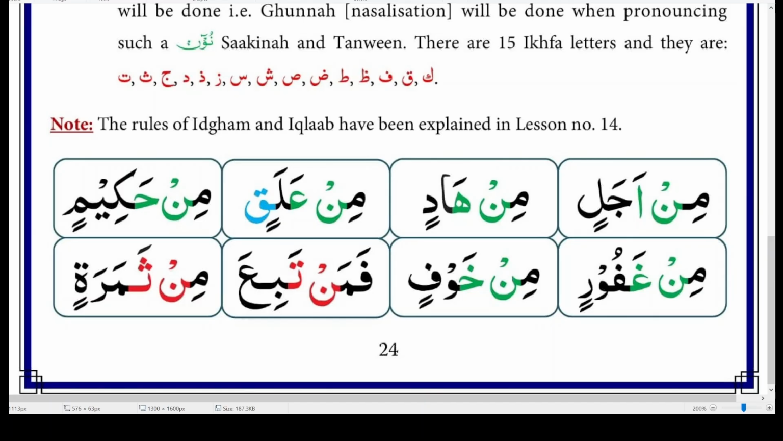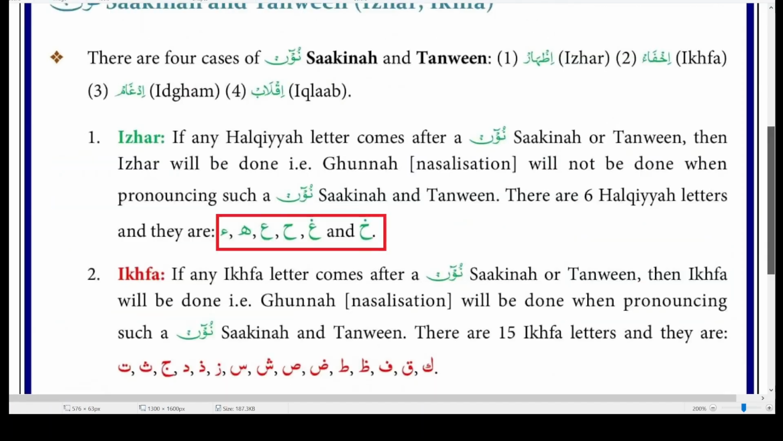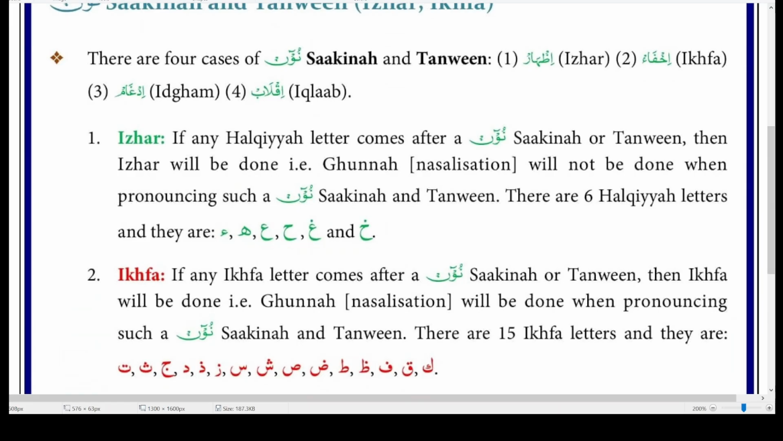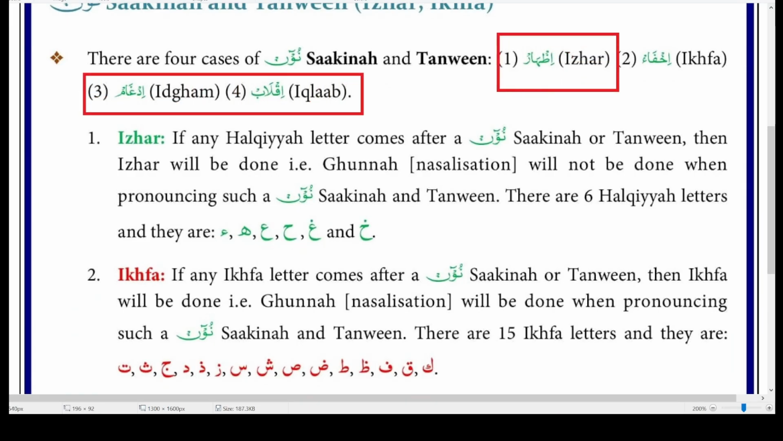We have already talked about the letters of Izhar. There are 6 Izhar letters. And the other 2 cases of Noon Sakin, Idgham and Iqlab. You have to memorize the letters for these 3 cases. If you memorize the letters for these 3 cases, then you don't have to memorize the Ikhfa letters. Because if it's not Izhar, if it's not Idgham, if it's not Iqlab, then it has to be Ikhfa.